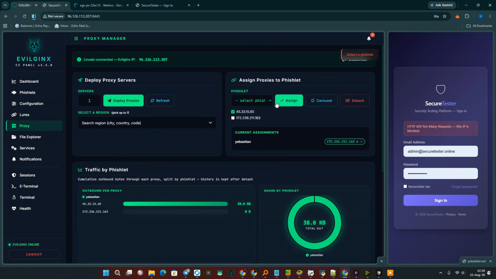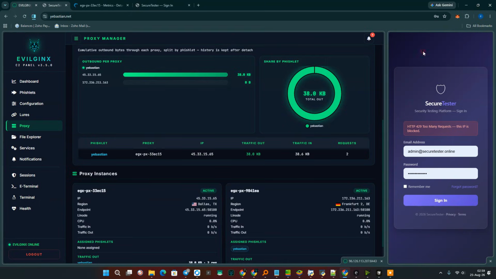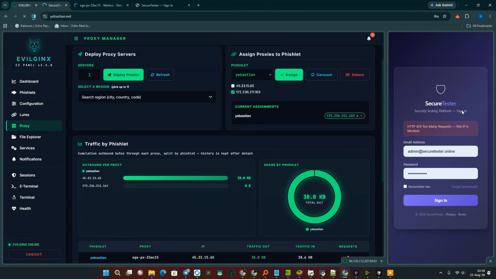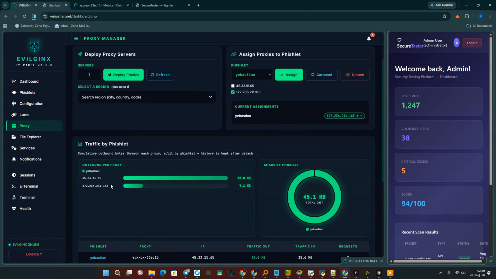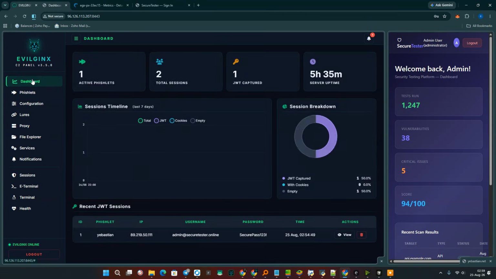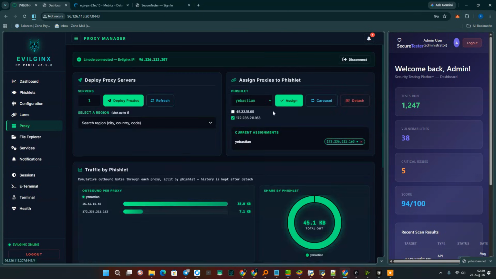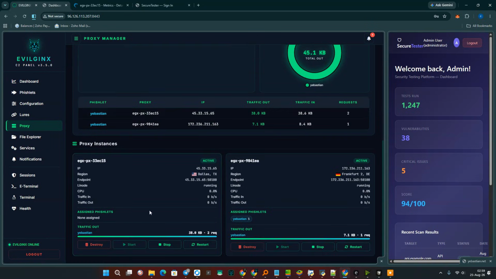Yes, I didn't select the phishlet. Of course, again, if we click refresh here, okay, let's authorize. This IP address is not on our blacklist. Because of this, our authorization will be successful, and we will see the data being populated separately for this proxy server there. We have the GVT capture saved for the first time. There. And here we see the traffic and the number of requests here.